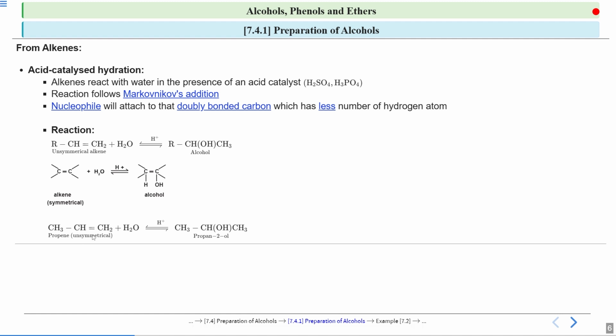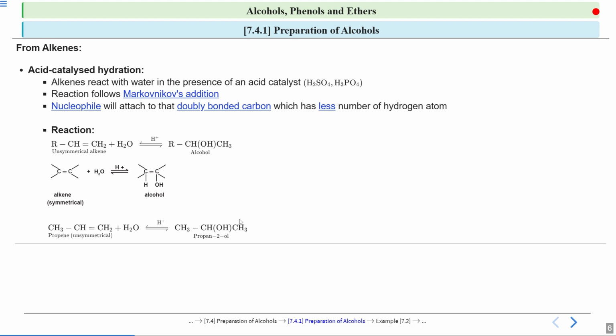Now look at these 2 carbons. This carbon has 1 hydrogen and this carbon has 2 hydrogens. So this carbon has fewer hydrogens, and to it your OH group will attach. And to this carbon, where there are more hydrogens, the hydrogen will attach. So see, at this carbon your OH group is attached and to this carbon 1 hydrogen is attached. So it formed an alcohol.